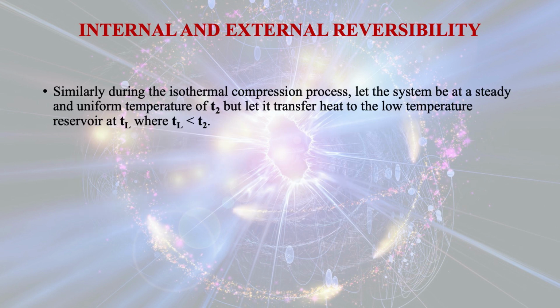Similarly, during the isothermal compression process, let the system be at a steady and uniform temperature of T2, but let it transfer heat to the low temperature reservoir at TL, where TL is less than T2.